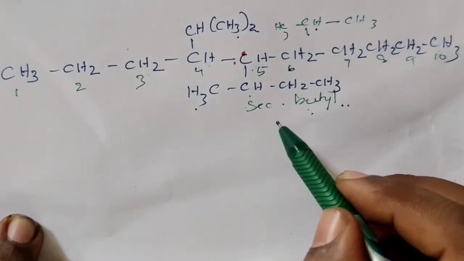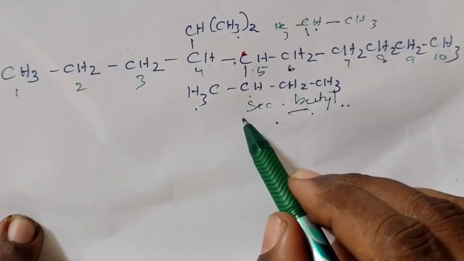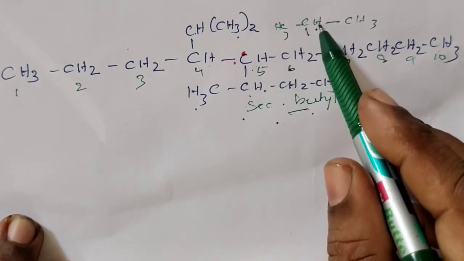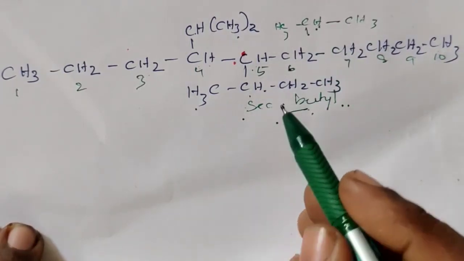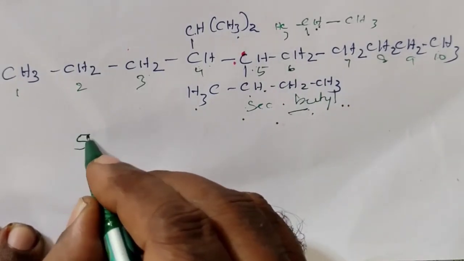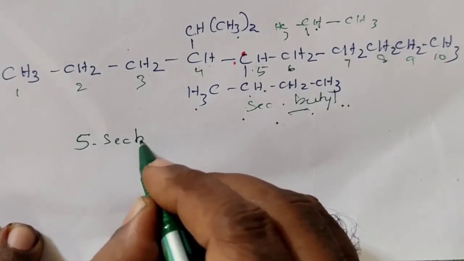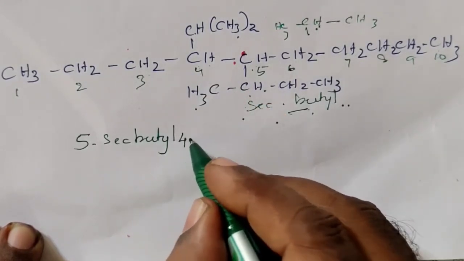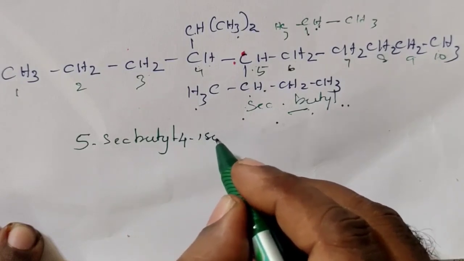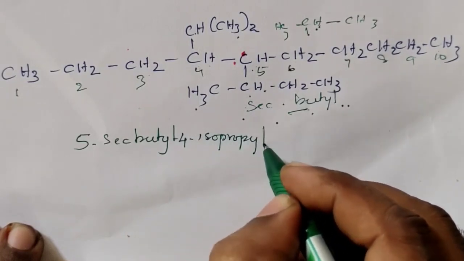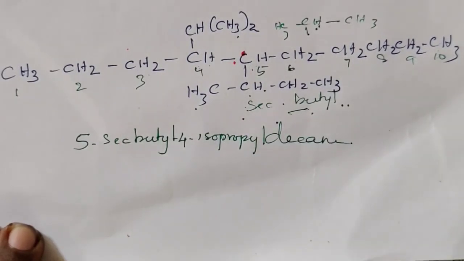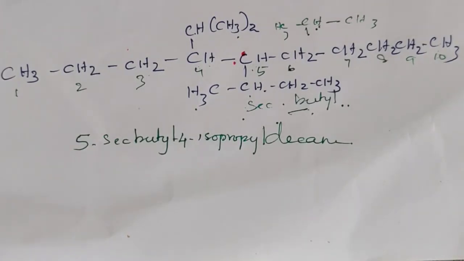For alphabetical order, we are considering butyl, not S. So as per alphabetical order, this will come first, that will come second. So how can you write? The 5th carbon atom having secondary butyl, then the 4th carbon atom having isopropyl, then 10 carbon atoms, so it is called decane. This is the IUPAC name of this compound.